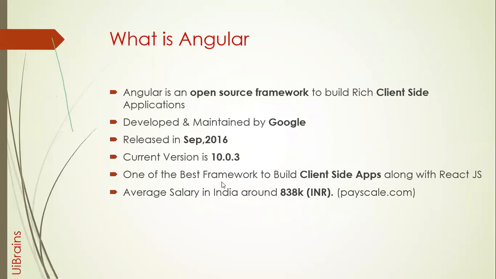Okay, so if you have around 2 to 3 years of experience in Angular, you will be getting an average salary of 838K per annum. And if we talk about the US, it is around 73K dollars. It's not a small amount; it's a huge amount. These are the figures from payscale.com. You can even search online about the payscale. So this is very basic information about Angular.